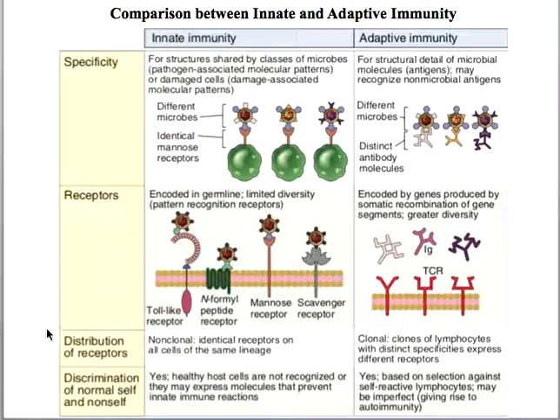Next, come to the distribution of receptors. So in innate immunity, identical receptors are present on all cells of the same lineage. So the receptors are identical on all the cells. However, in adaptive immunity, the receptors are identical only if they belong to the same clone of the cells. So if they belong to the same lineage of the clone, they are identical; different clones of the cells will have different specificities to a particular antigen. Now another important property is the discrimination of self and non-self.